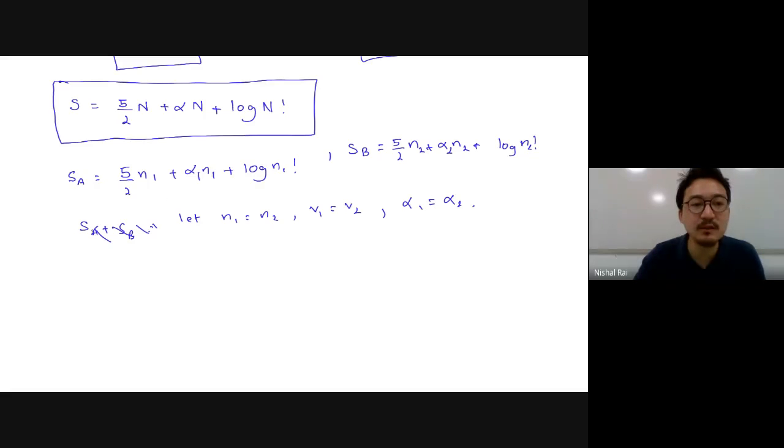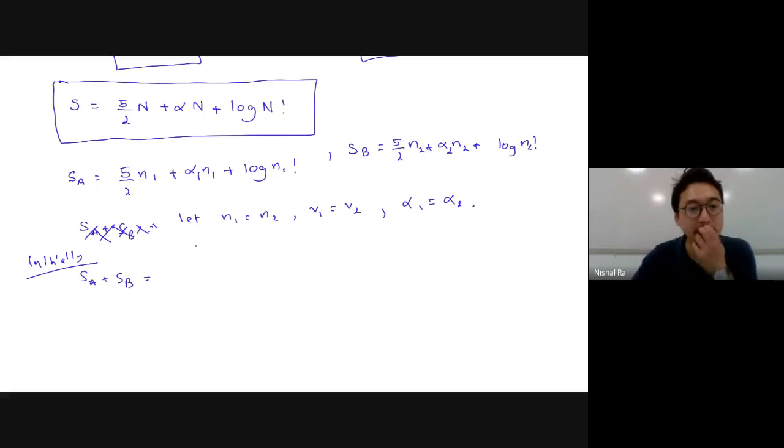For now, just consider this as a function. The particles are identical.